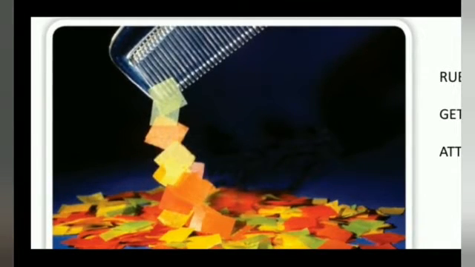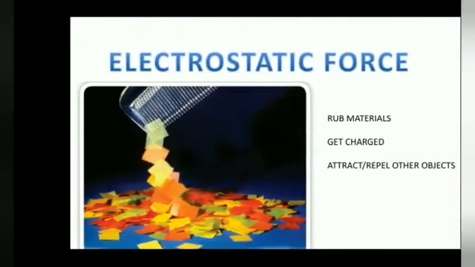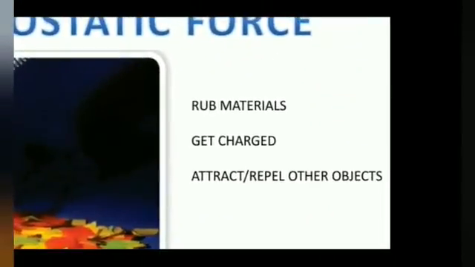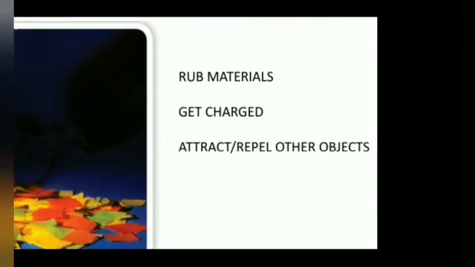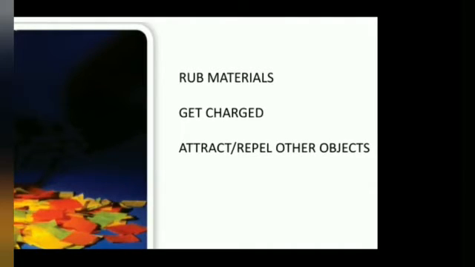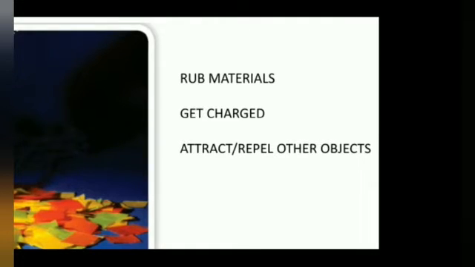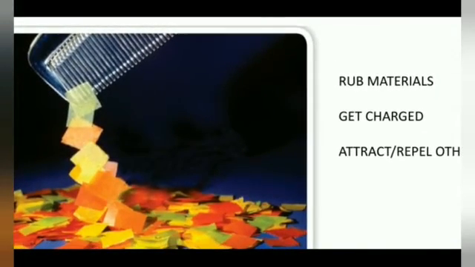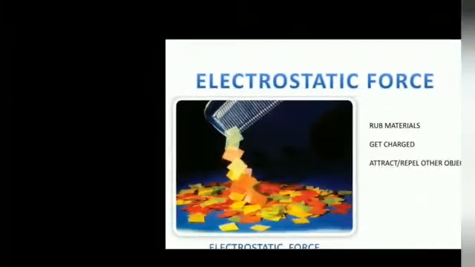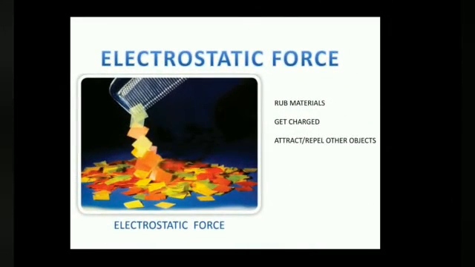Do you know? Some materials, when they are rubbed with each other, get charged. So these materials get charged and they attract or repel other things. Attract means pull towards itself. Repel means go away from each other. So here the comb gets charged due to running through dry hair and attracts tiny bits of paper. So this is electrostatic force.